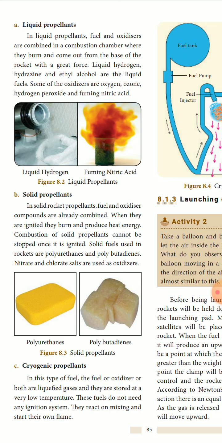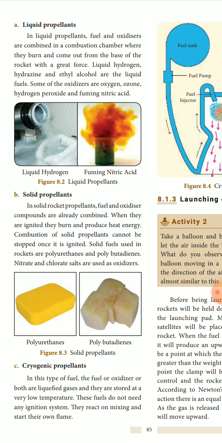In the liquid propellants, what are the fuels used? Liquid hydrogen, hydrazine and ethyl alcohol are the liquid fuels used, and the oxidizers are oxygen, ozone, hydrogen peroxide and nitric acid. In solid propellants, both are combined already. Once it is lighted or ignited, we cannot stop that. In the solid fuels, we include polyurethanes and polybutadienes, and nitrate and chlorate are the oxidizers.